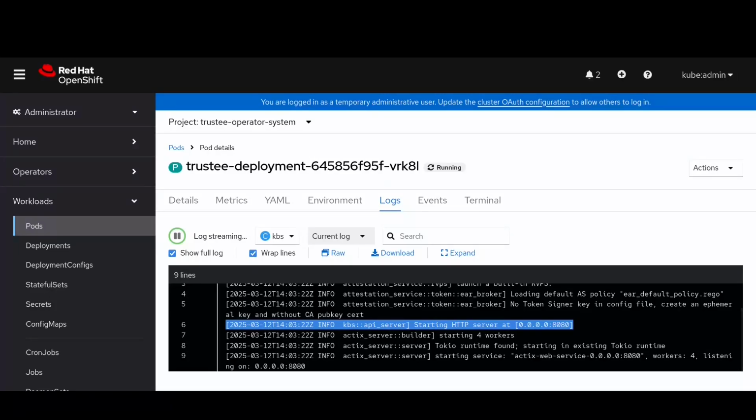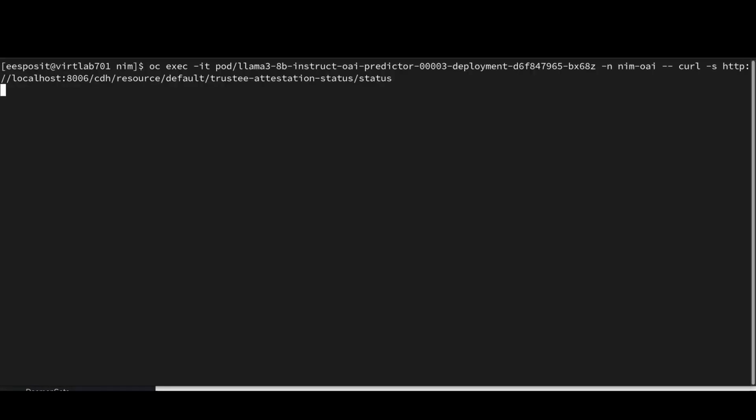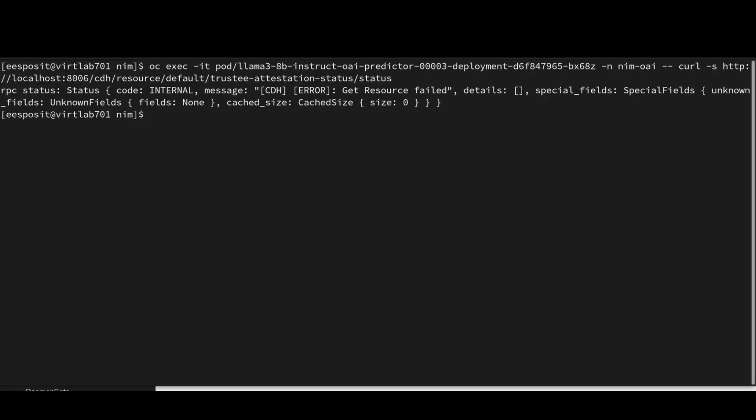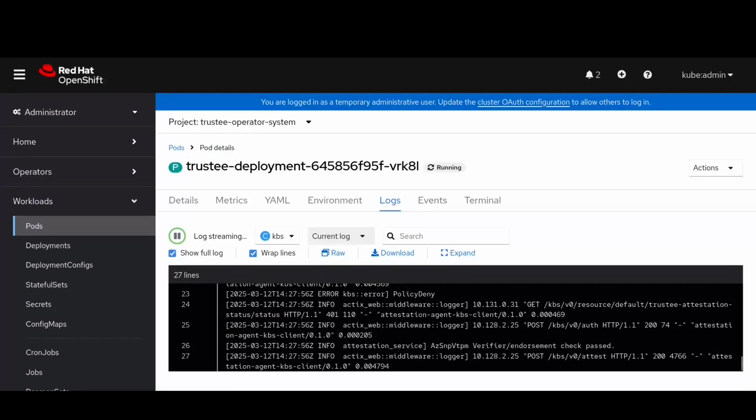And now we can try to perform CPU attestation, and we will see that it will fail, since we are not in a confidential environment. And indeed, also in the Trustee logs, we see how the attestation failed.